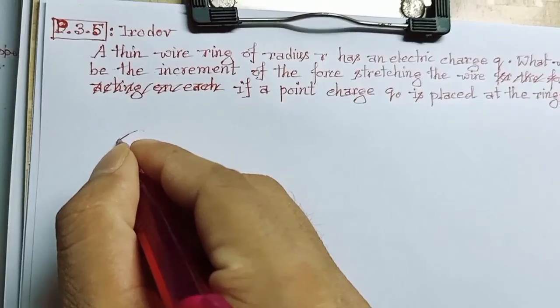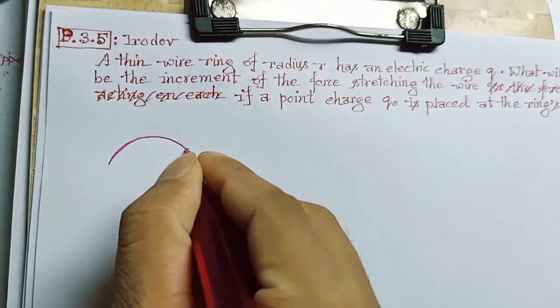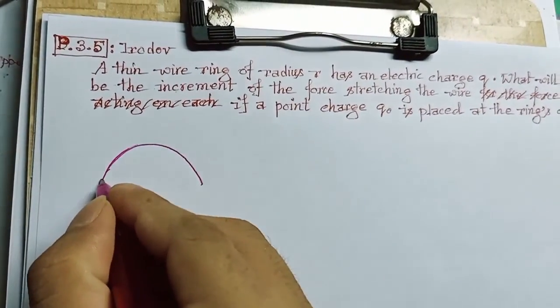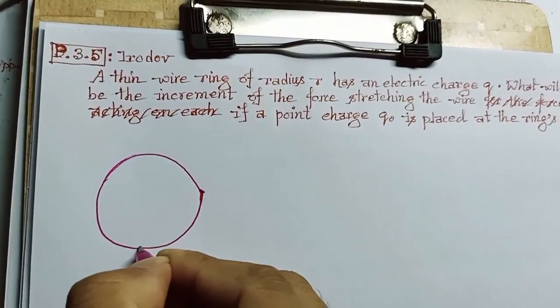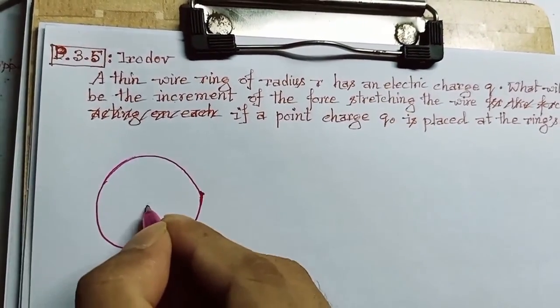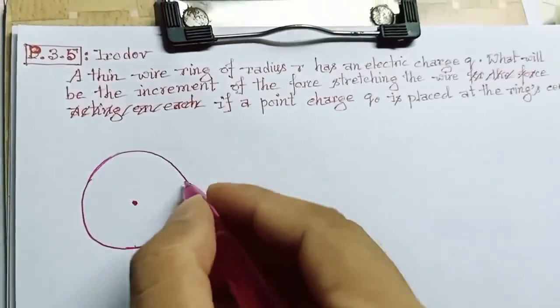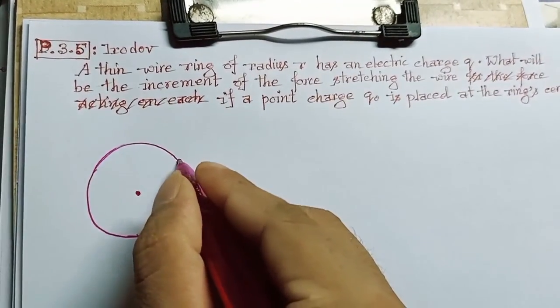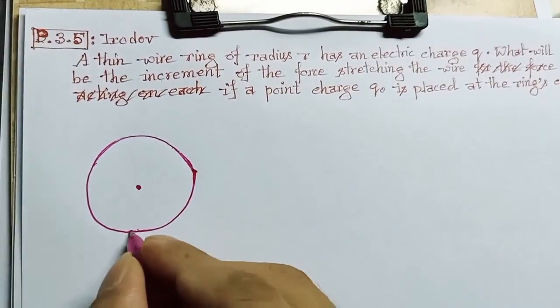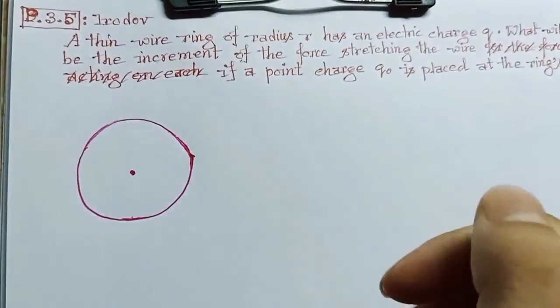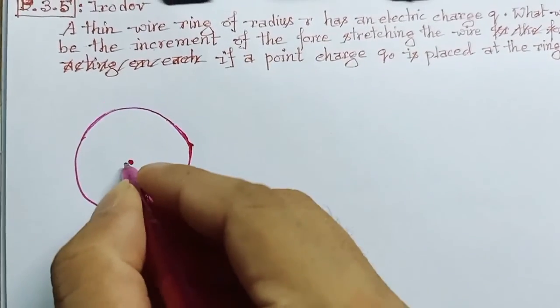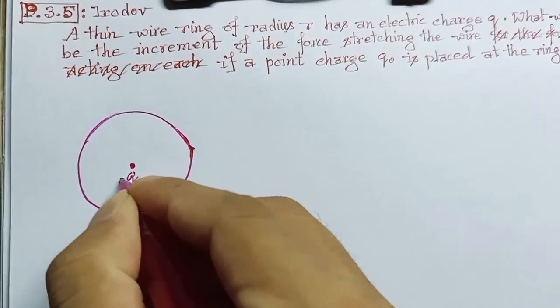Let this be a ring. This is our ring, and this is the center of the ring. Now the total charge is spread on the ring, so we can write its charge density, and there is a charge q naught which is placed at the center of the ring.